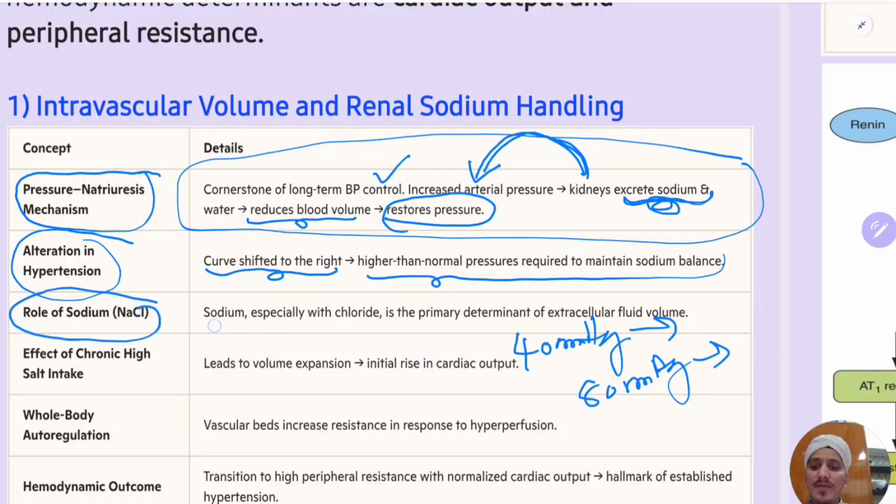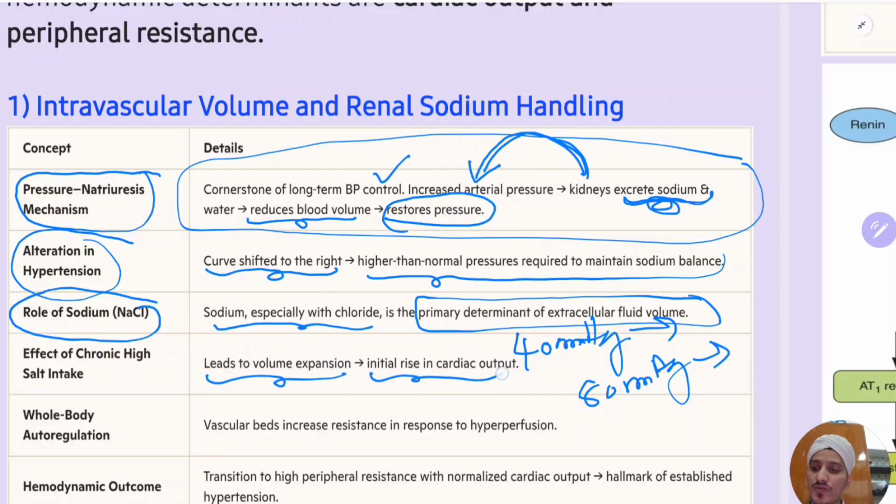Sodium, especially with chloride, is the primary determinant of extracellular fluid volume. So what will it lead to? It leads to volume expansion and an initial rise in cardiac output. This is the effect of chronic high salt intake. Chronic high salt intake will lead to volume expansion, and that will lead to a rise in cardiac output. So how does the body respond to that?